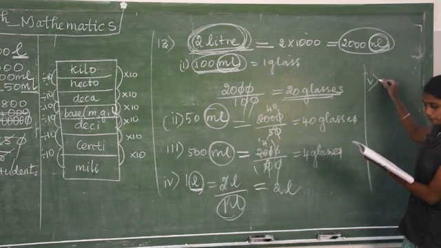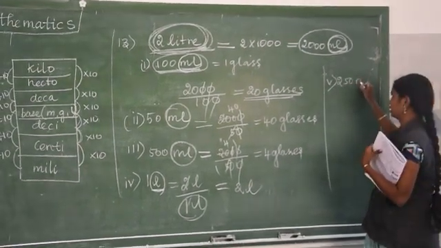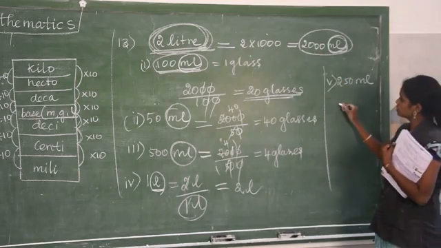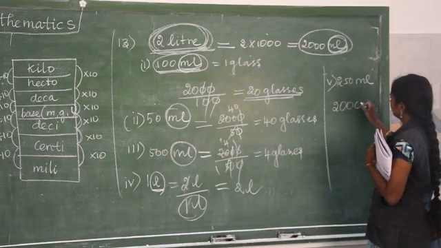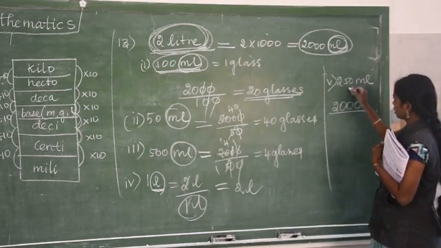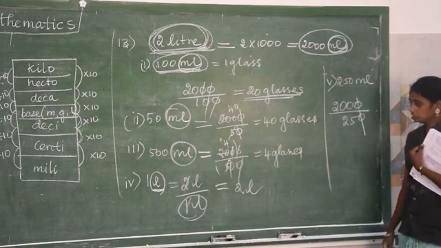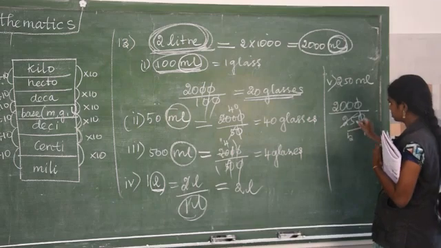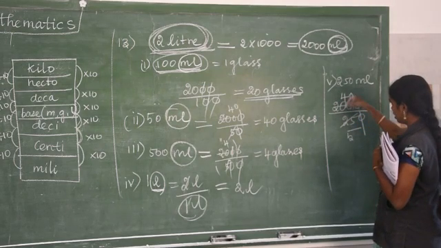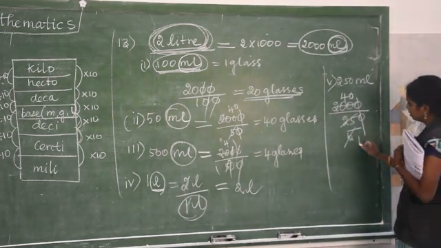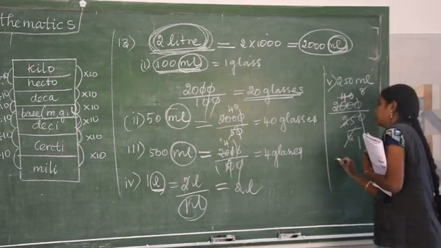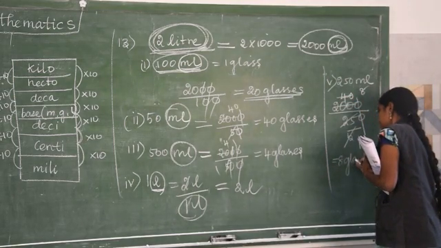Option 5, 250 milliliter. So the total weight of the jug is 2000, the capacity is 250. Cancel the 0s: 5 times 4 is 20, 0 as it is, again 5 times 8. So how many glasses? 8 glasses.